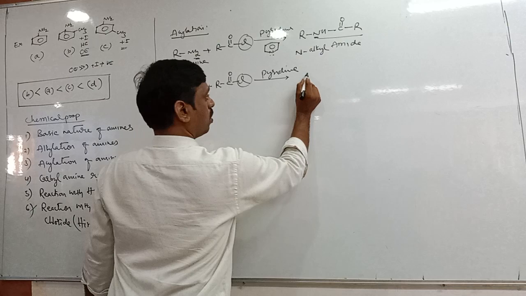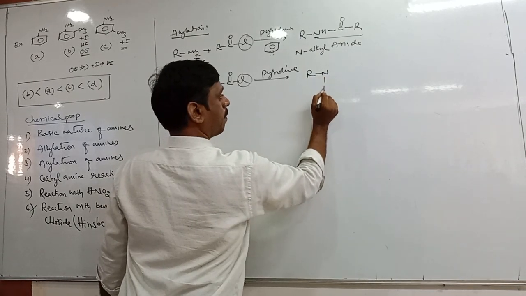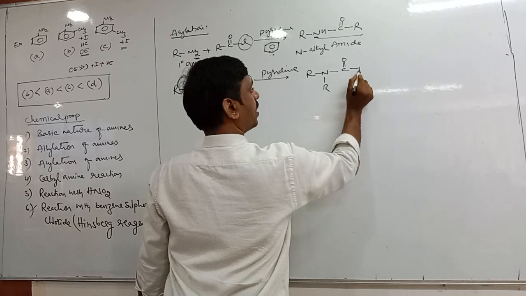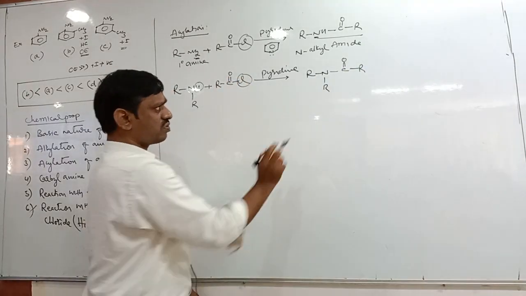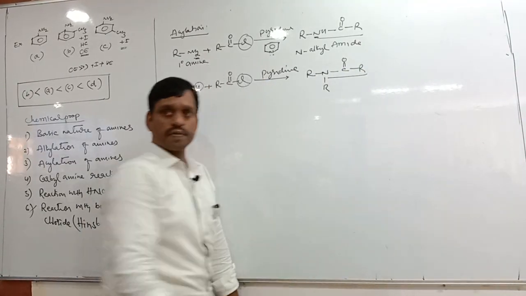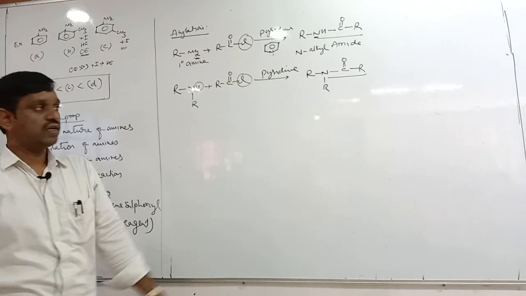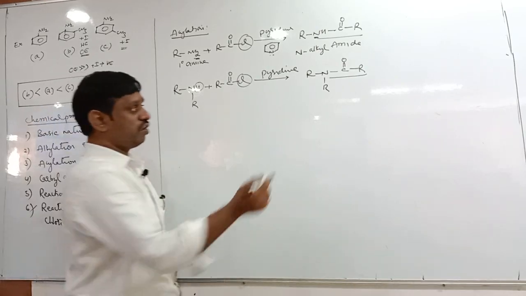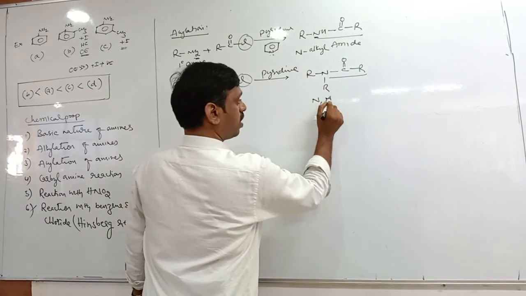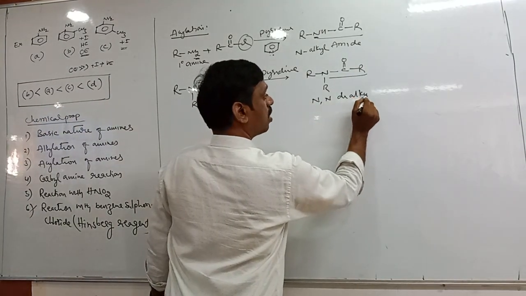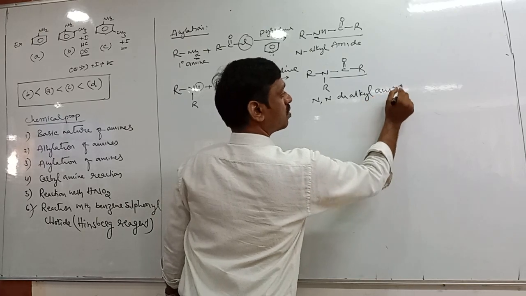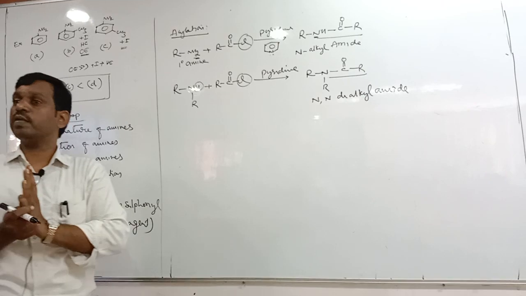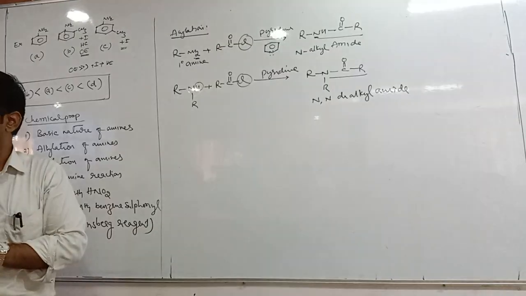So it becomes the same, C double bond O, R. This is also an amide, but which amide? N,N-dialkyl amide. The product is different: N-alkyl for primary, N,N-dialkyl amide for secondary.